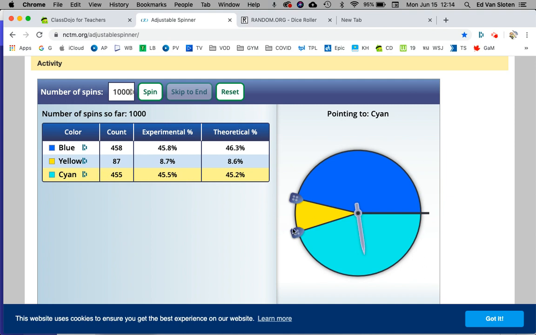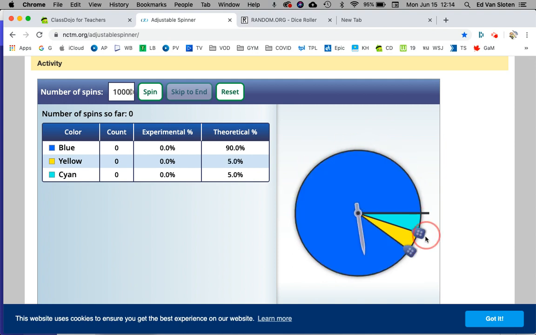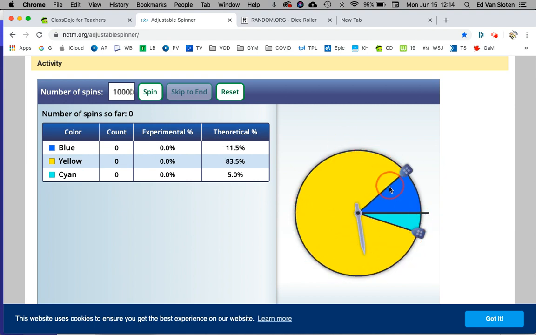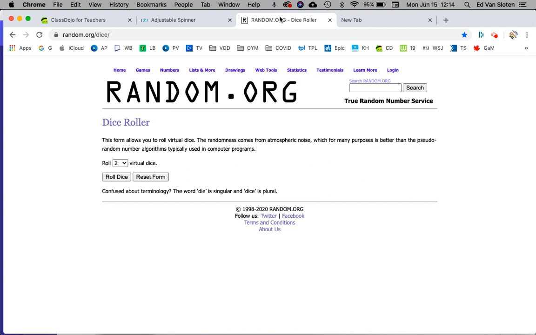Okay, so you can play with these little handles, and then you could also make it. Whoa! Something happened there. Let me make it so that it's almost always yellow, just because I feel bad for yellow now. Okay, so let's spin, skip to the end. See, now yellow has 893, and you can see why, because it's such a big part. Okay, so that's the adjustable spinner.